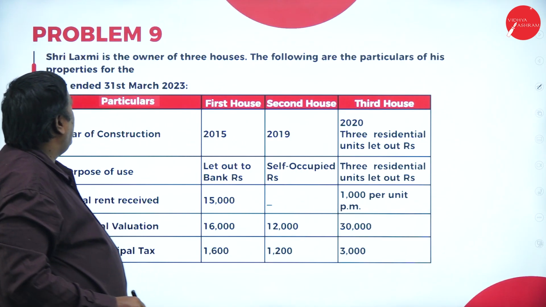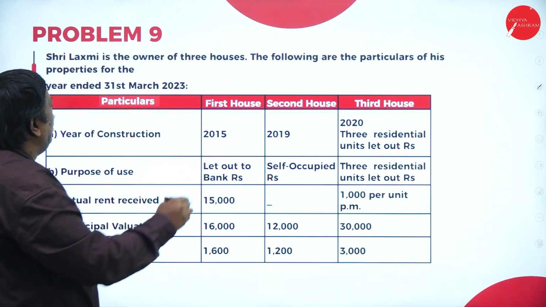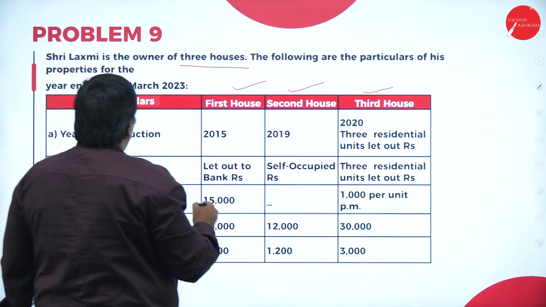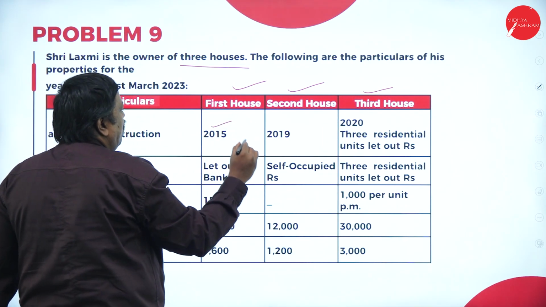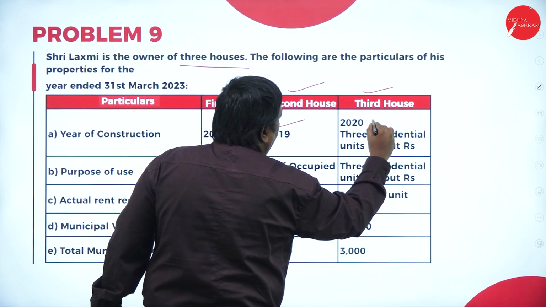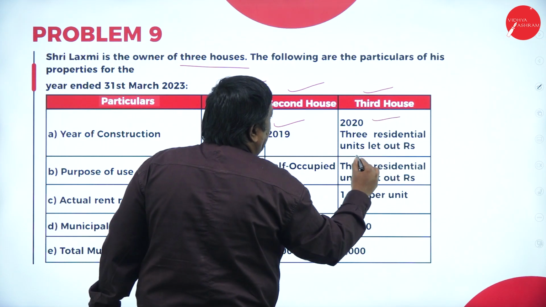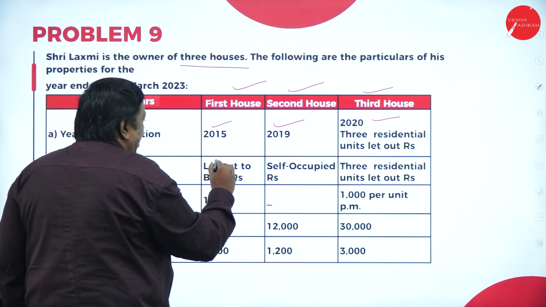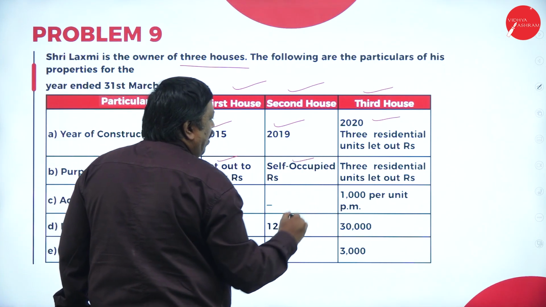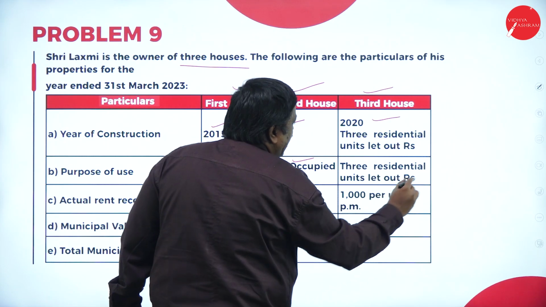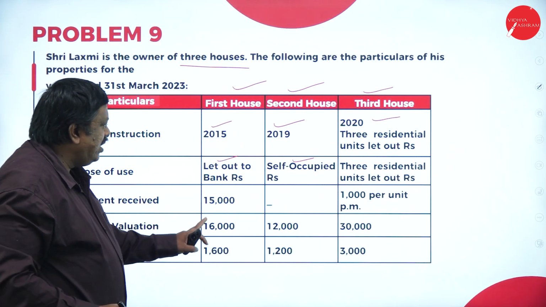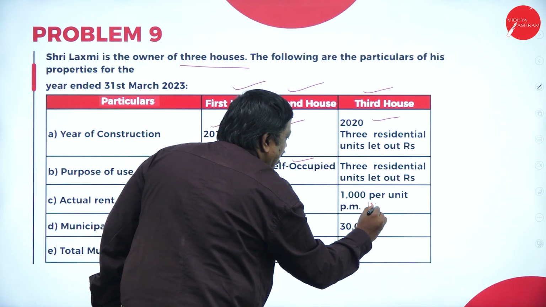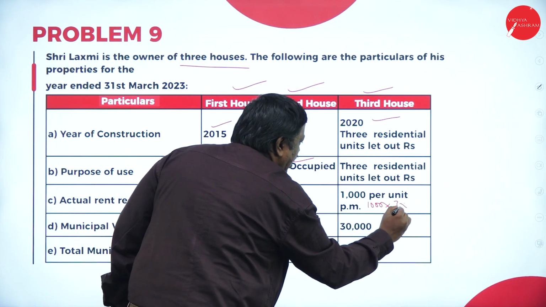Next one we have here, Lakshmi is the owner of 3 houses, house 1, house 2, house 3. Construction was completed in 2015, 2019 and 2020. Three residential units let out. Here, purpose of use: let out to bank. It is self-occupied, 3 residential units let out. Actual rent 1,000 per unit per month, so 1,000 into 3 into 12.